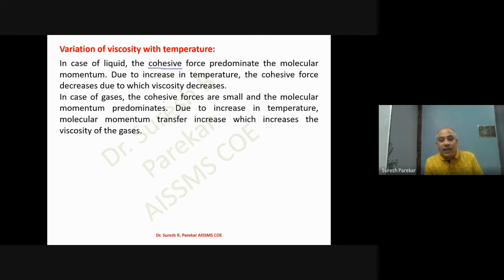But in case of gases, your cohesive force is less, or we can say molecular momentum is predominant. So if you increase the temperature, then your molecular momentum transfer increases, and this will increase the viscosity of the gas.